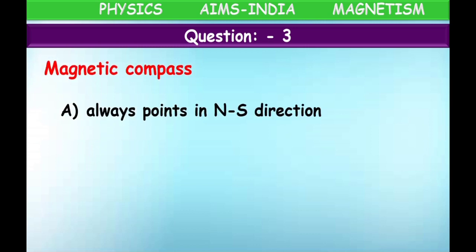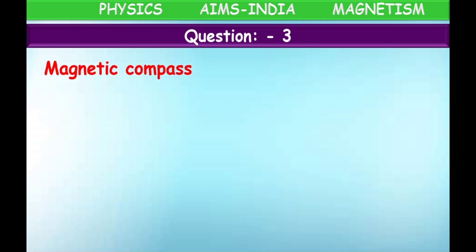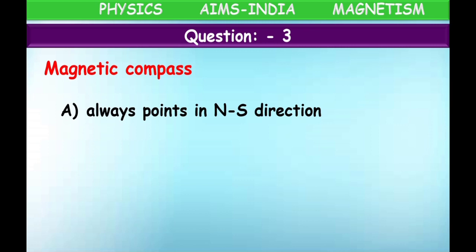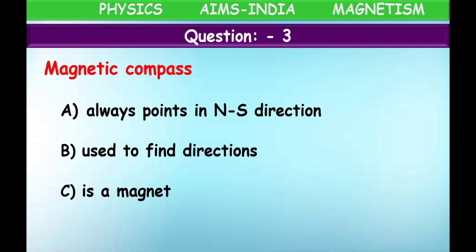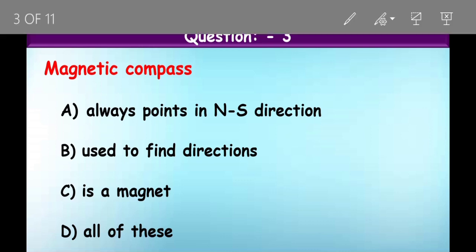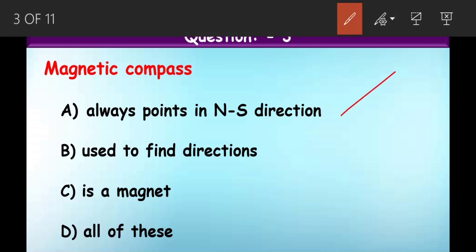Next. Magnetic compass. What is a magnetic compass? Always points in north-south direction. Use it to find directions. Is a magnet. All of these. What is the correct answer? It shows north-south direction. Correct. Because of that purpose only we have designed the compass. It is used to find directions, that is also correct. It is a magnet. Correct, because it has a magnetic needle. So all three options are correct.